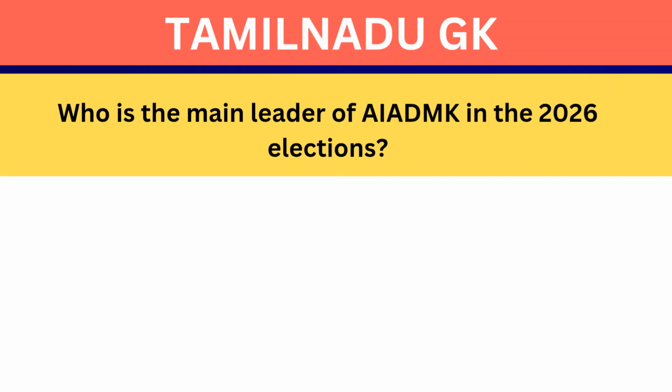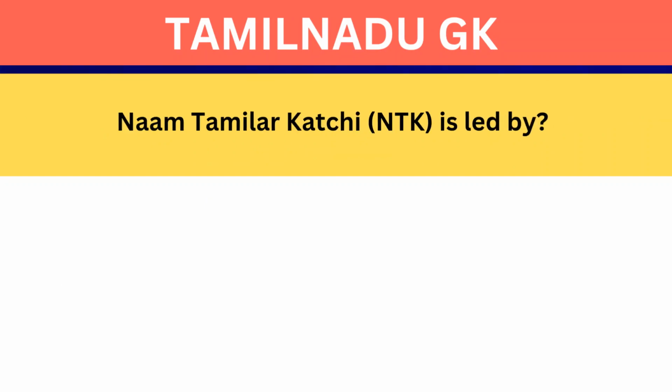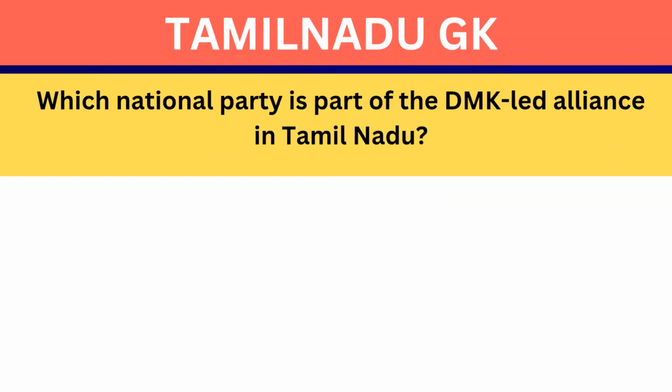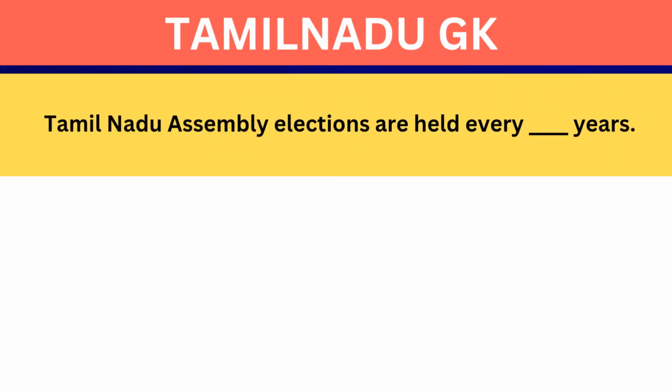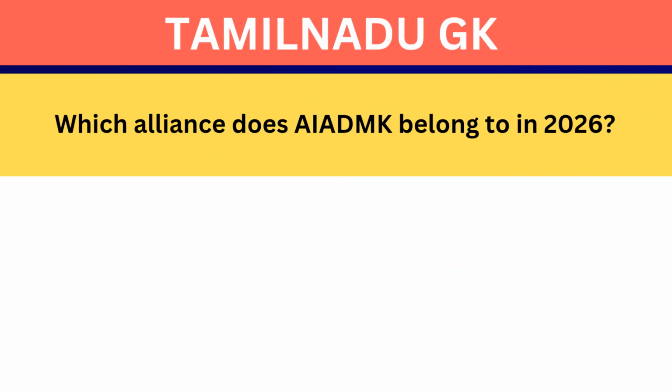Who is the main leader of AIADMK in the 2026 elections? Answer is Edapadi K. Palaniswamy. Nam Tamilar Kachi, NTK, is led by? Answer is Seeman. Which national party is part of the DMK-led alliance in Tamil Nadu? Answer is Congress. Tamil Nadu Assembly elections are held every how many years? Answer is 5 years.